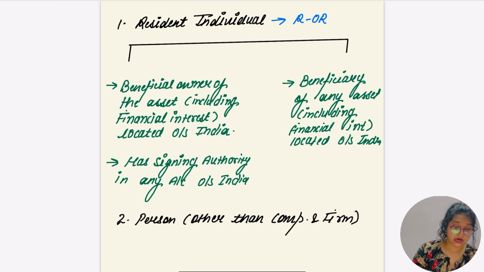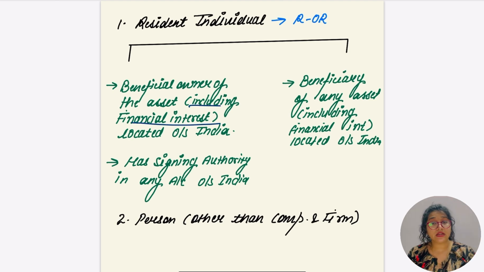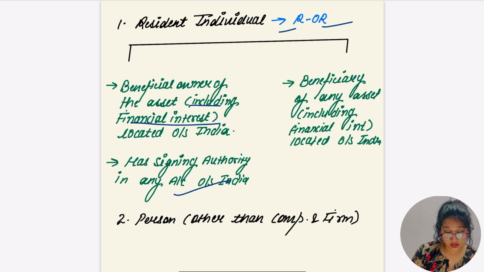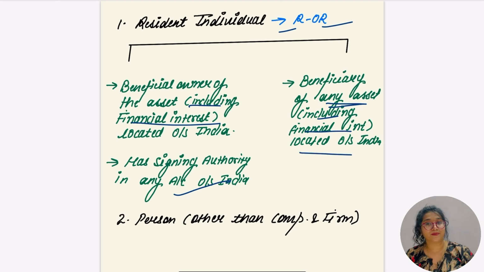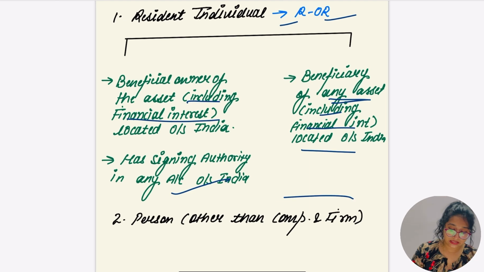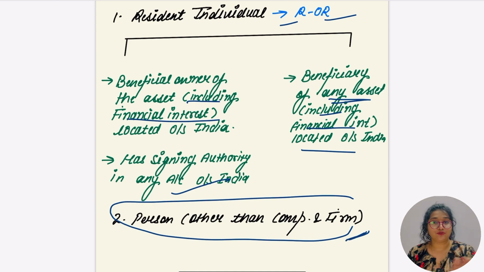If they are the beneficial owner of an asset, including a financial asset, located outside India, and here we are talking about a resident and ordinarily resident, if they have any asset or financial interest outside India, they have to file the return compulsorily, or if they have signing authority in any account outside India, definitely these people have to file the return compulsorily. Or a beneficiary of any asset including financial interest outside India, or a person other than company and firm. For this I have to read more points.